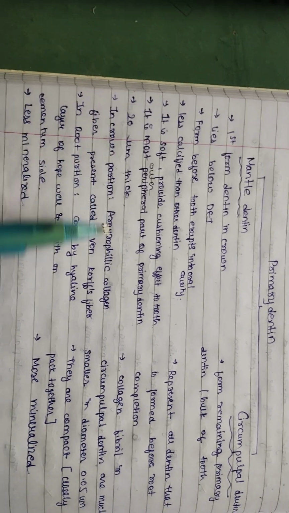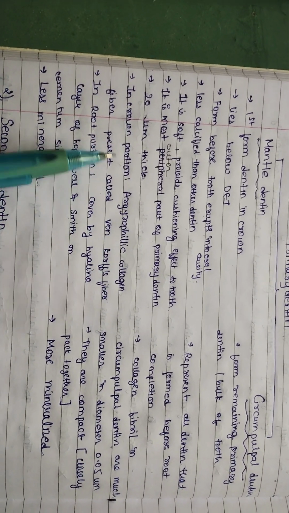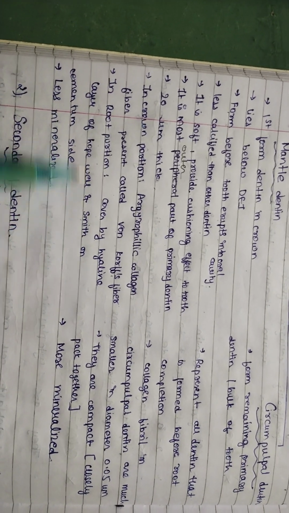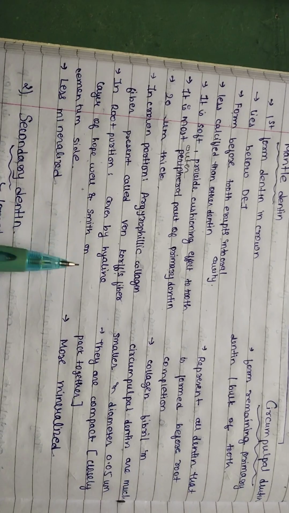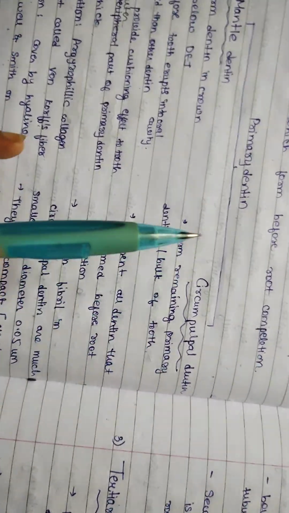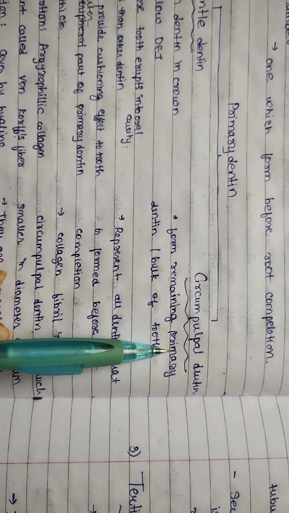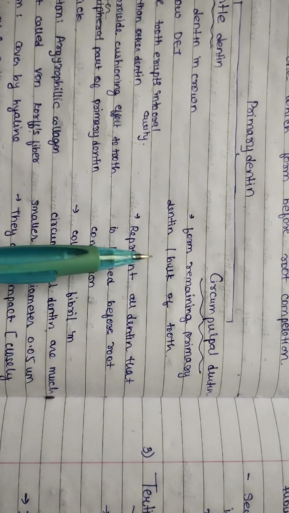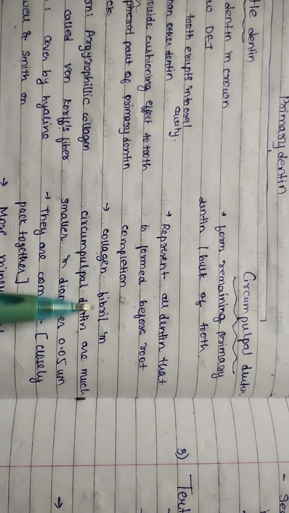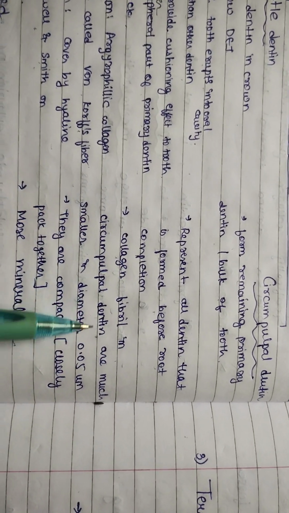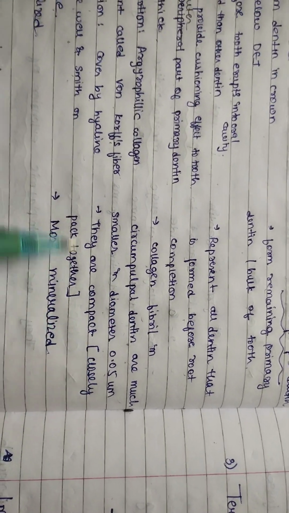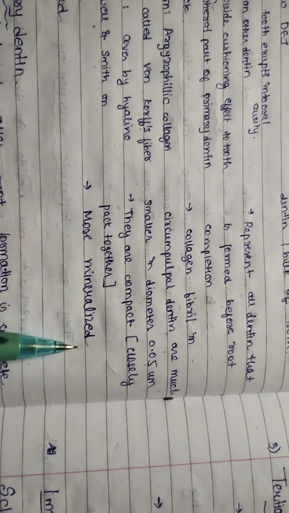In the crown portion, argyrophilic collagen fibers are present, called the von Korff fibers, and in the root portion it is covered by the hyaline layer of Hopewell-Smith on the cementum side. It is less calcified. Circumpulpal dentin forms the remaining primary dentin, or the bulk of the tooth. It represents all the dentin that is formed before root completion. Collagen fibers in circumpulpal dentin are much smaller, and the diameter is 0.05. They are compact and more mineralized.